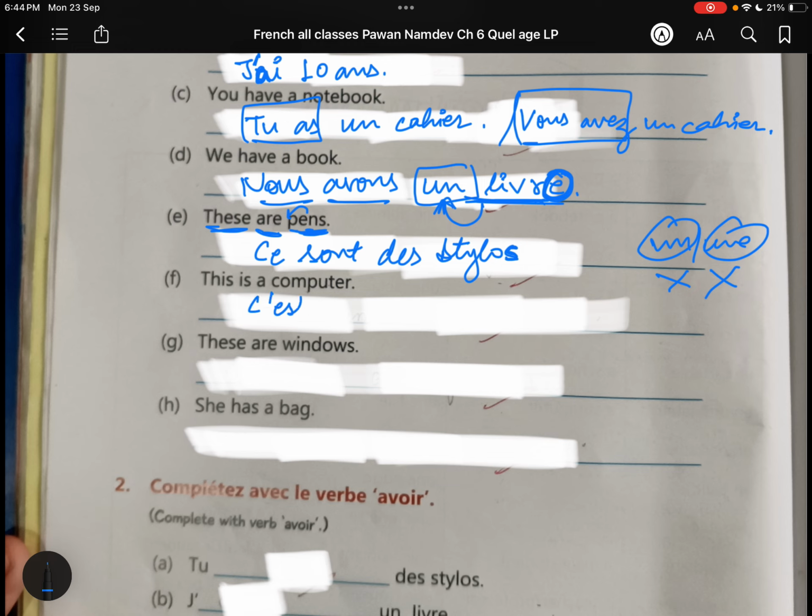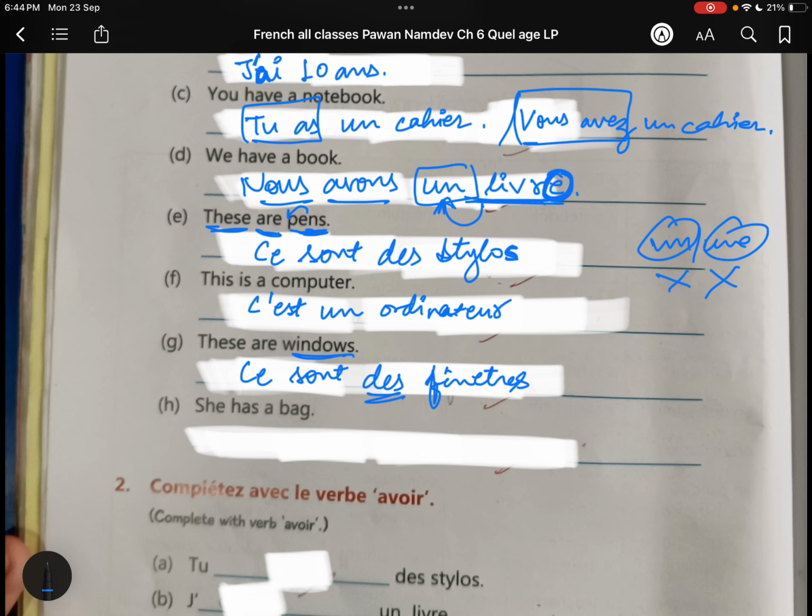This is a computer. C'est un ordinateur. It is masculine in nature. Then, these are windows. Again "these are", and "some" is hidden in the English sentence, but in French we always have to use an article. We cannot write singular un or une because they only have the meaning "a" or "one". But we have windows, so the plural is there. That's why we have to use des: des fenêtres.